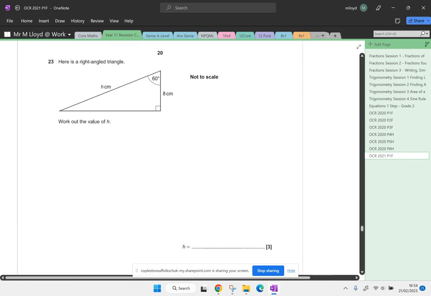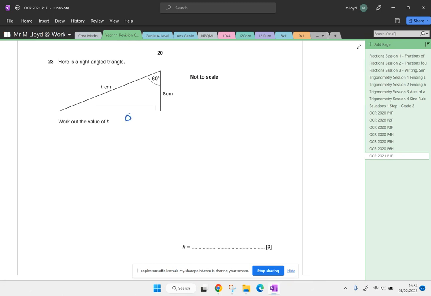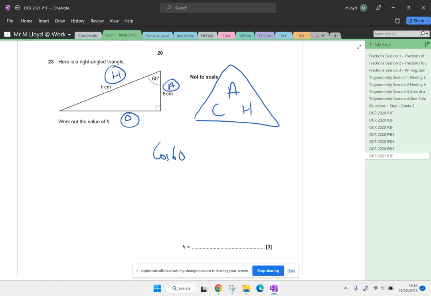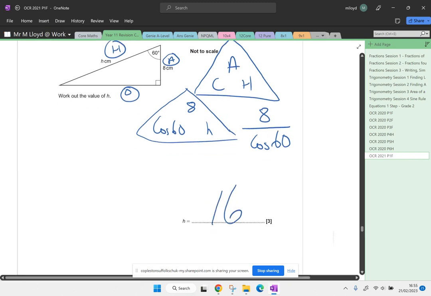Okay, here is a right angle triangle. Work out the value of h. This is really nice because it's just, here's a trig question. So we've got the opposite, the adjacent, and the hypotenuse. A and h are in play, so it's cosine that we're going to use. Cosine 60, the adjacent is 8, and the hypotenuse is h. They've even labelled it as h. That's so kind. So therefore, 8 divided by cosine 60 will give us the answer. 8 divided by cosine 60, and that is 16. Easy peasy.